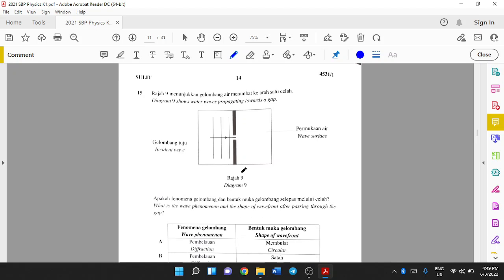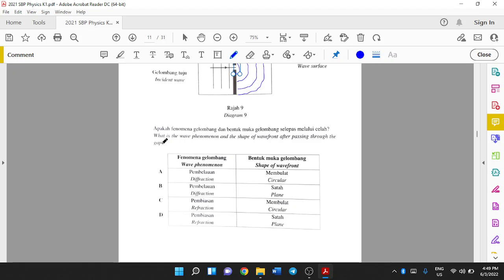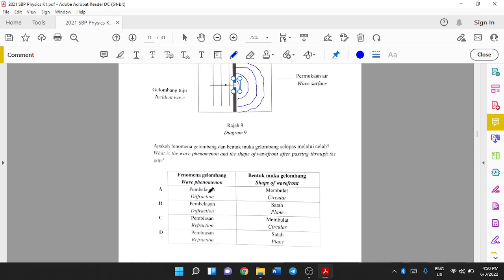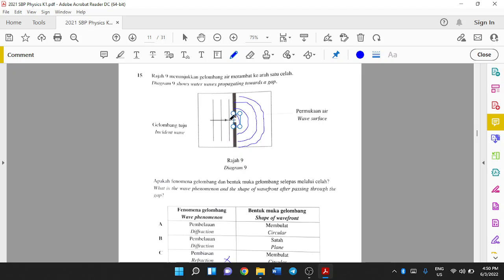Next, diagram 9 shows water waves propagating towards a gap. This is diffraction. The water pattern will appear like this after passing through the gap. What is the wave phenomenon and the shape of wavefronts after passing through the gap? You know this: after passing through a gap, it is called diffraction. So this is wrong. When passing through a gap, it is always circular. The shape of the wavefront should always be circular. So your answer is A.